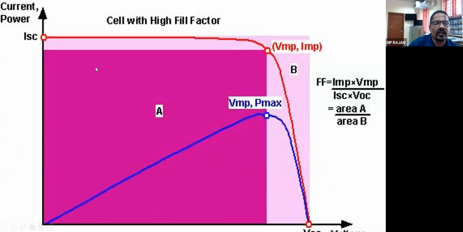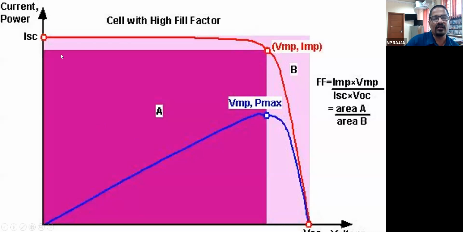One more IV characteristic, this red line. This is the ISC point, this is the VOC point, and we know power is equal to voltage into current. So this rose color square is the area that represents a theoretical power, because it is not possible: when ISC is there, VOC will be 0, and when VOC is there, ISC will be 0. So theoretically, we can just imagine there is a maximum power.